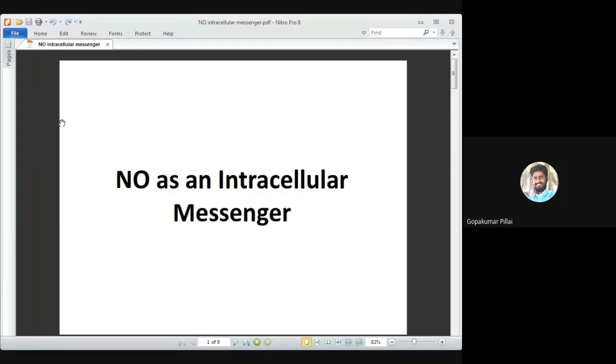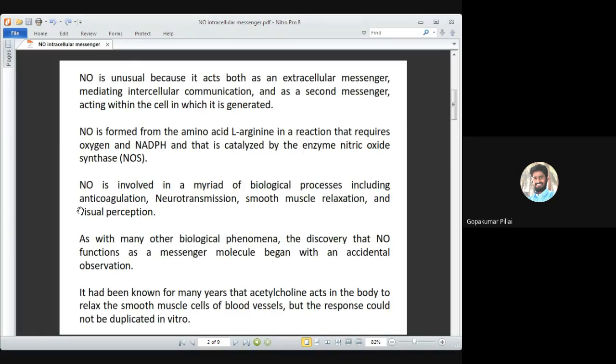It can act in two ways. Either it can act as an extracellular messenger, or it can also act as an intracellular signal. We will be discussing its importance as an intracellular signal, but it can also act as an extracellular messenger.